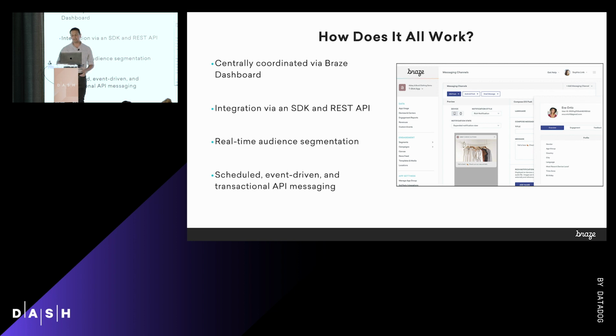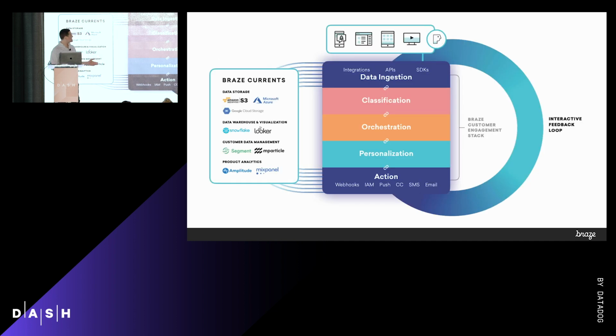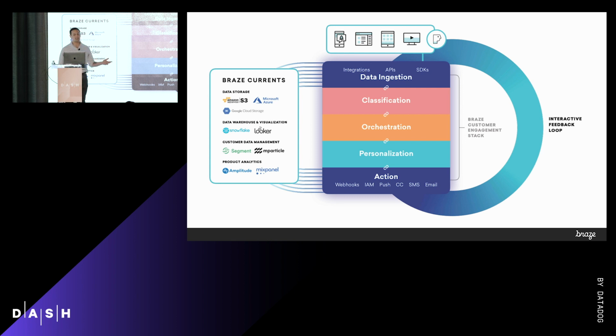Let's see what it looks like underneath the iceberg. So this is a really good diagram of what that pipeline looks like and what it looks like underneath the iceberg, or on the bottom half. First, data goes into the top. So again, that's data coming from your mobile application, from your website, from your external systems. And it goes through this pipeline where we go through data ingestion, classification, orchestration, personalization, and finally to action, where we may be sending out webhooks to your own internal service, or we may be sending out emails, content cards, SMS messages, push messages back to your users.